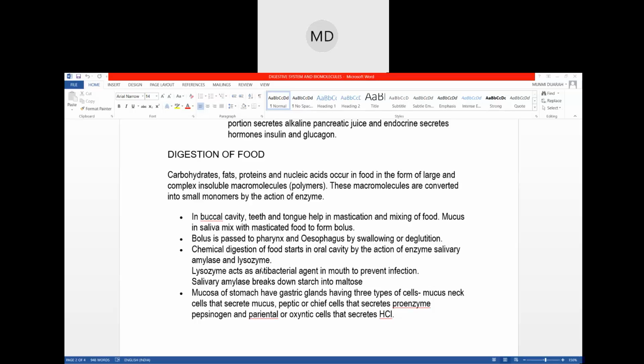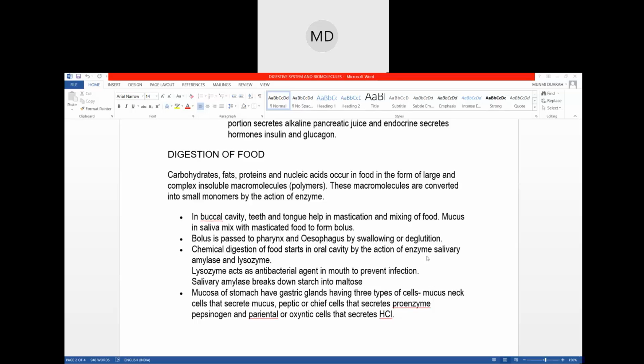But the lysozyme, that is an enzyme present in the saliva, protects your mouth from any bacterial infection. So that is why it is written here that it acts as an antibacterial agent. Antibacterial agent means it will fight against bacteria. Any bacterial infection, it will fight against that, and it will prevent our mouth or our body from infection. So that is the function of lysozyme.